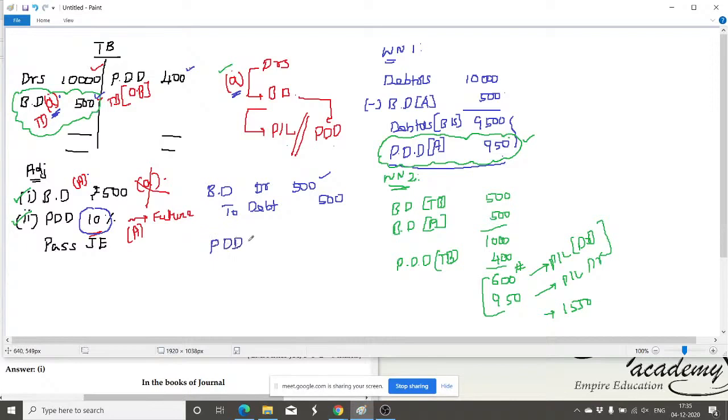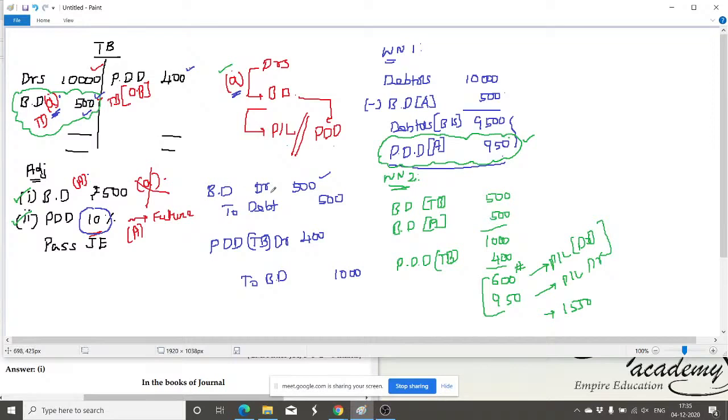PDD account debit. PDD is nothing but the amount available in the trial balance. This is the opening balance. Is it okay? The amount available in the trial balance is only how much? 400 rupees. But the bad debt is how much? Bad debt is 1000. Out of the 1500 rupees, the first entry is already passed.